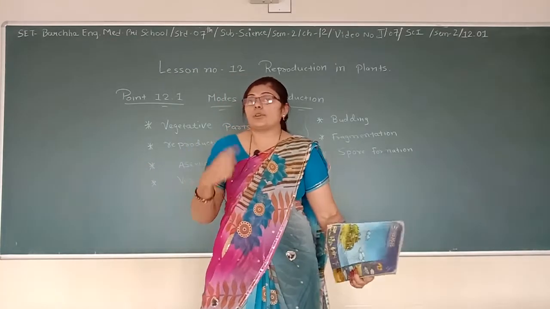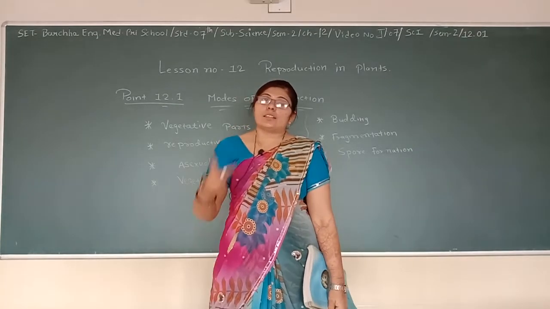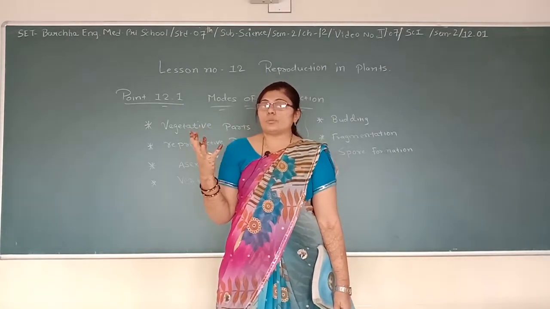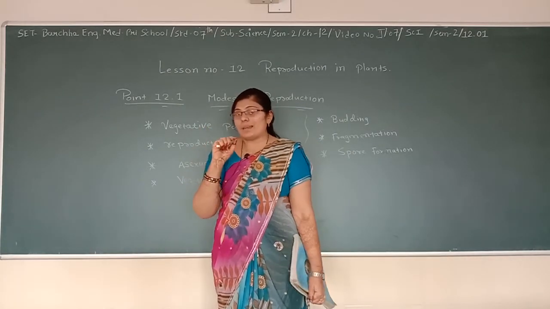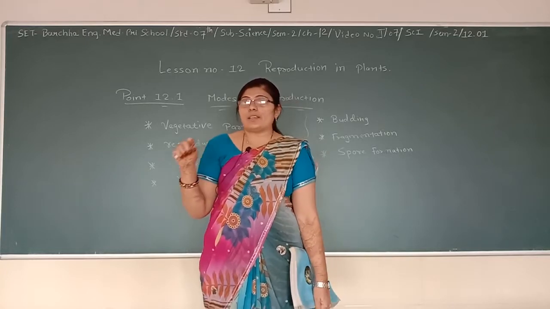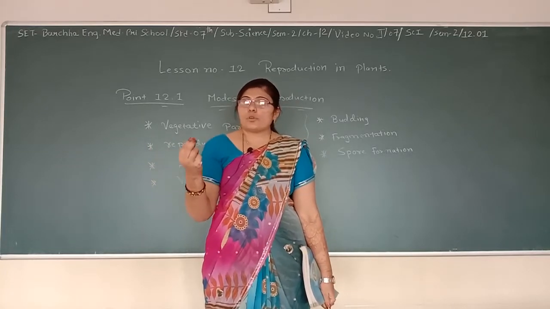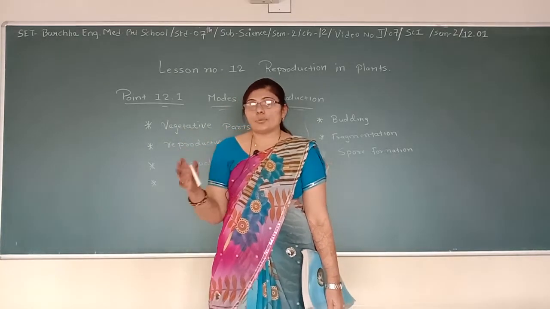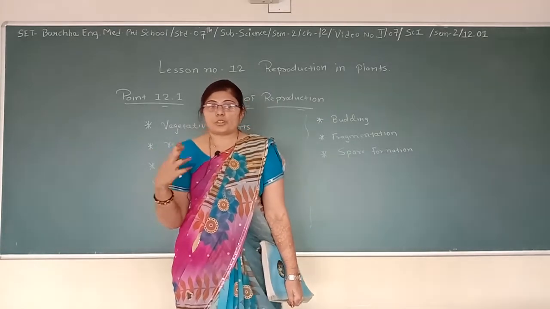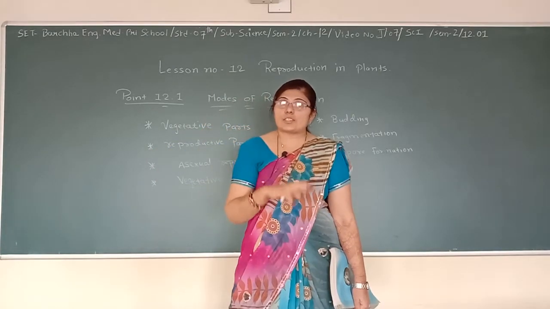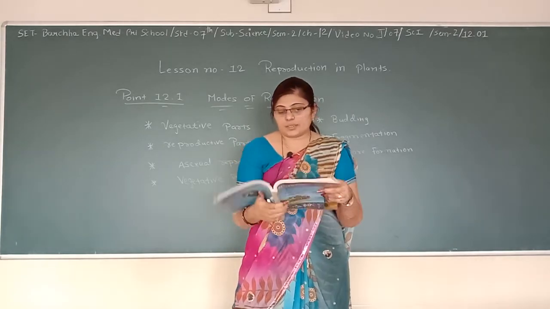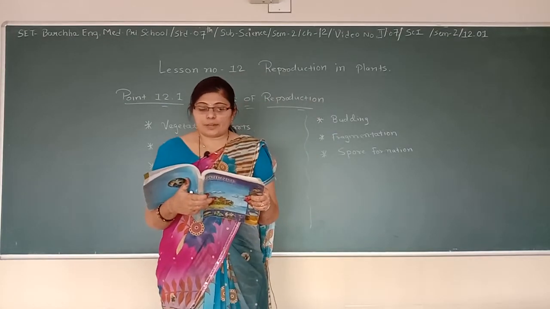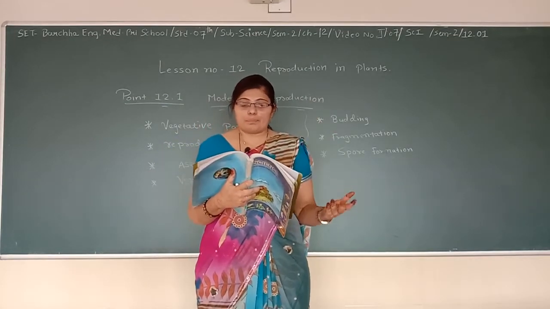See guys, the best example of vegetative propagation is the potato. How can you take the potato as an example? Because when you take a potato, you just wash it and you can see the black spots on the potato. After keeping it for some days as it is, a small green plant comes out from it, and that is the new plant. So this kind of propagation is also called vegetative propagation. Two more examples of vegetative propagation are ginger and the other one, turmeric. Then Bryophyllum. Bryophyllum means sprout leaf plant.